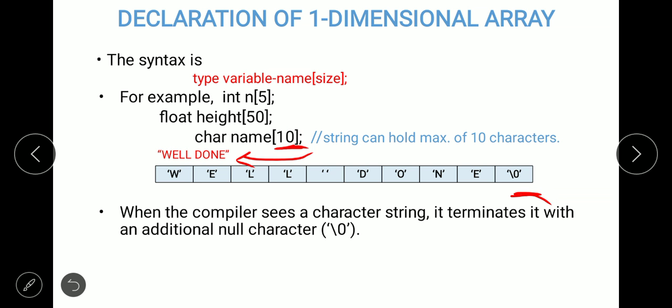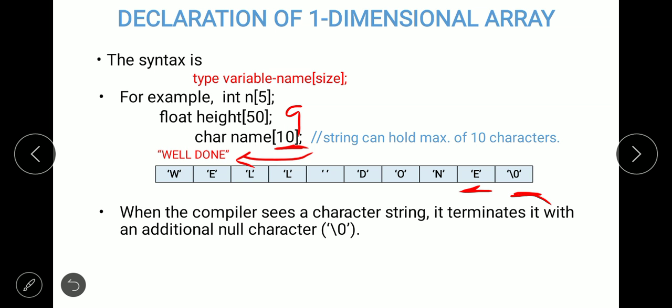If we declare this as 9 instead of 10, if you specify the size as 9, then this E will be removed, or the compiler will give you an error.